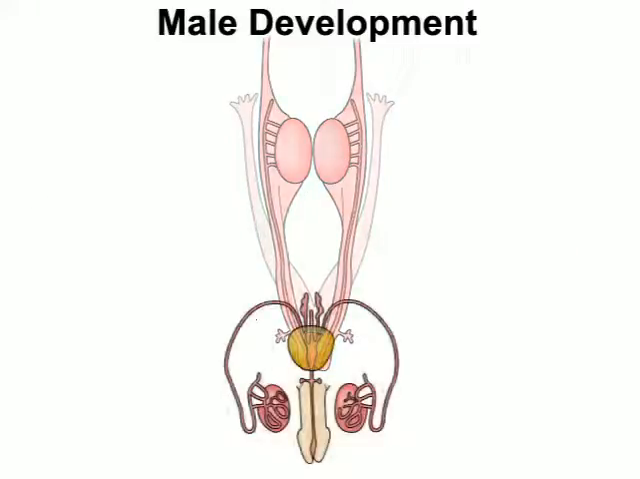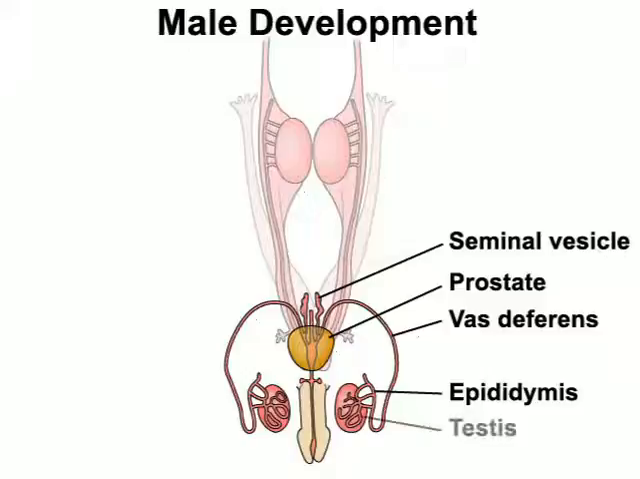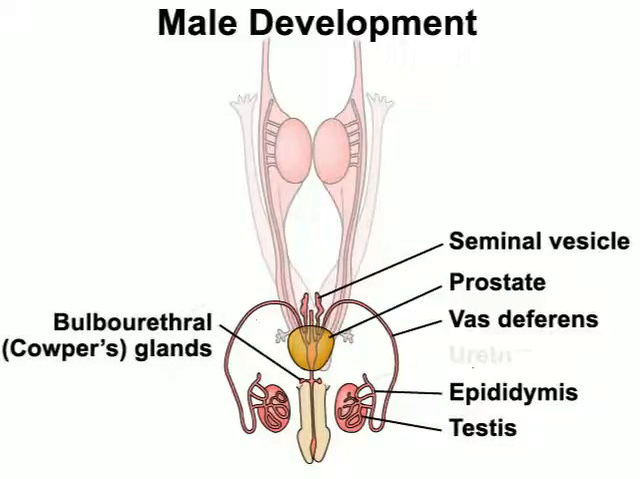At birth, the male internal sexual organs are fully developed into the seminal vesicle, prostate gland, vas deferens, epididymis, testes, bulbourethral glands, and urethra. The external genitals, the penis and scrotum, can be identified in a male fetus by the 12th week, and are also fully developed at birth.